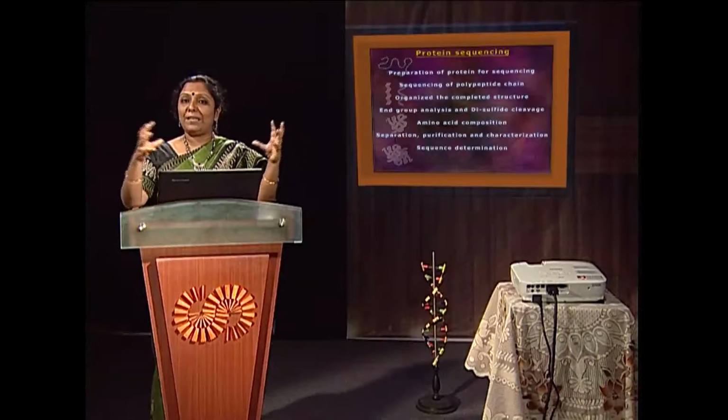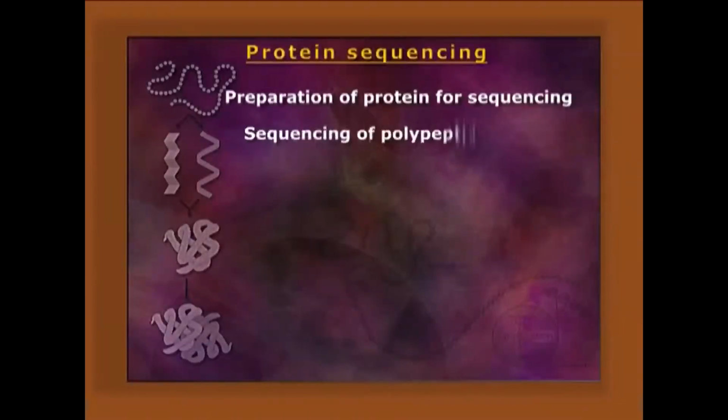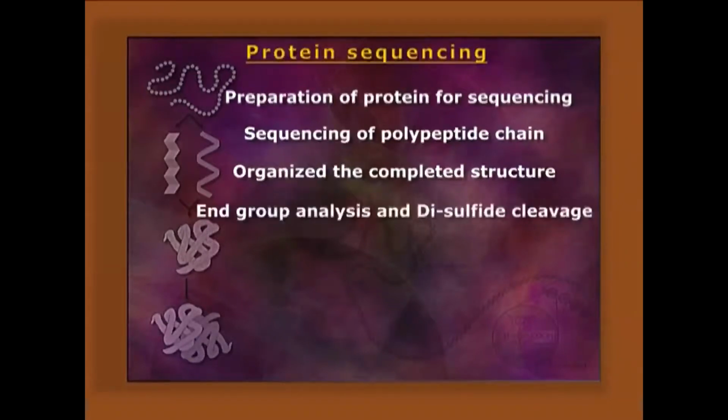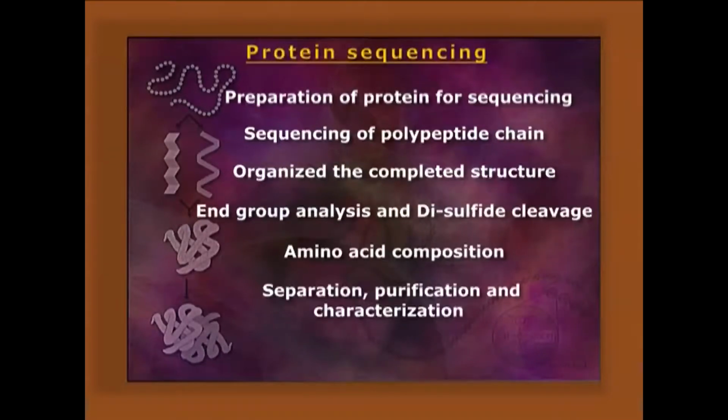So we will know how many subunits are present. Then sequencing of each polypeptide. We will make fragments of the polypeptide and organize the completed structure with overlapping. N-group analysis and disulfide cleavage, amino acid composition, as well as separation, purification and characterization of the protein, then at last the sequence determination.